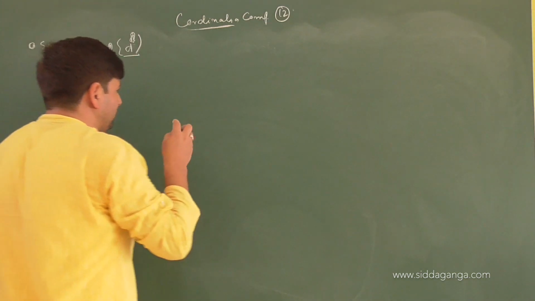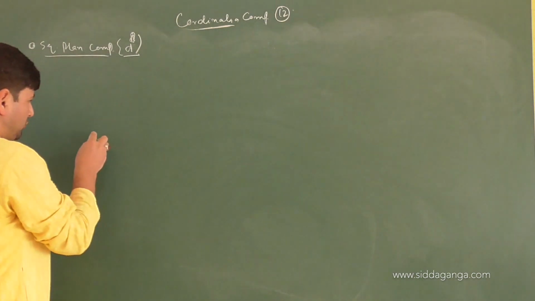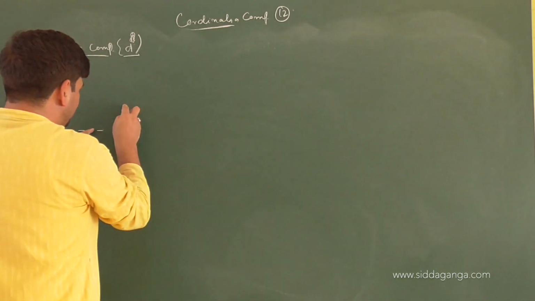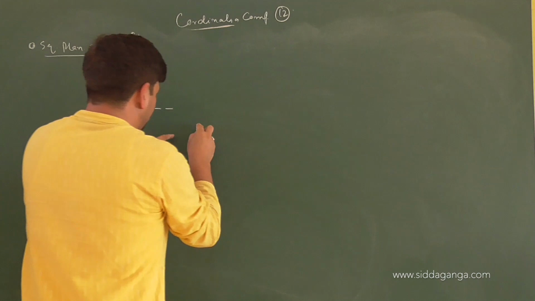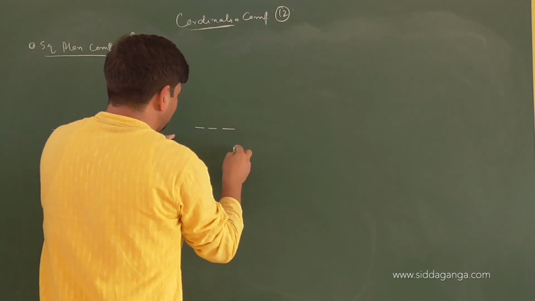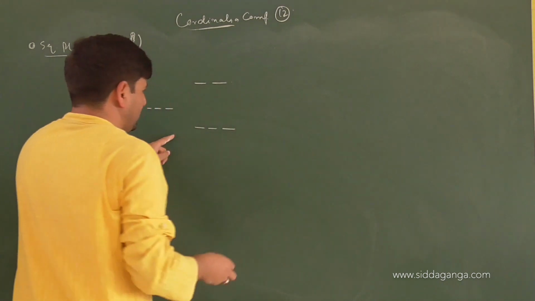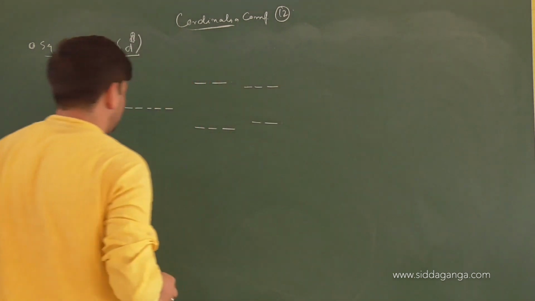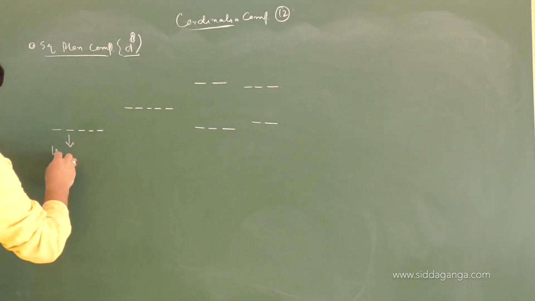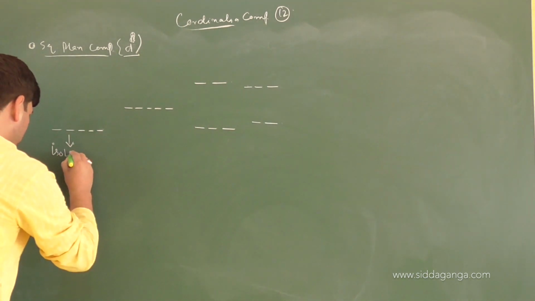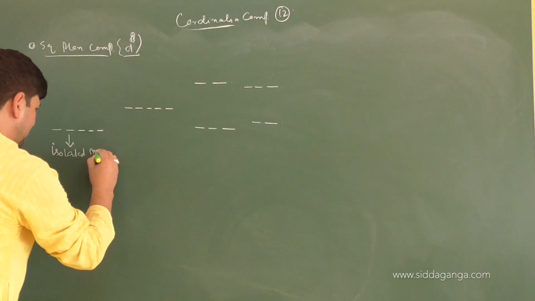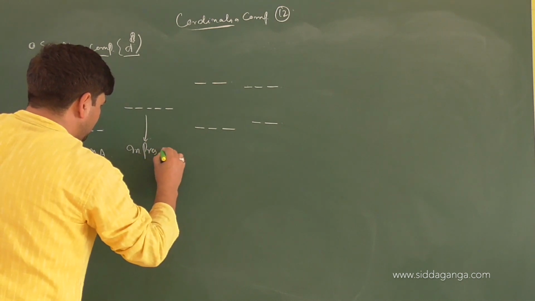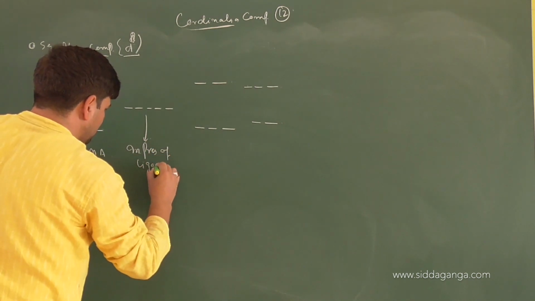Now in d8 configuration, what we have, children, have a look. So we have, first of all, I'll draw it out, 5. Then lifting of degeneracy has occurred. Then there will be 2 sets, right? 3 down and 2 up, or there will be 2 down and 3 up. Now we can write this one as isolated metal atom. This one is in presence of ligands.